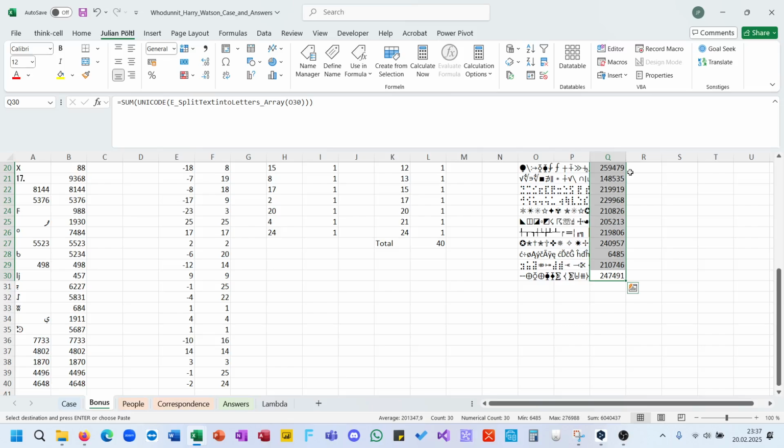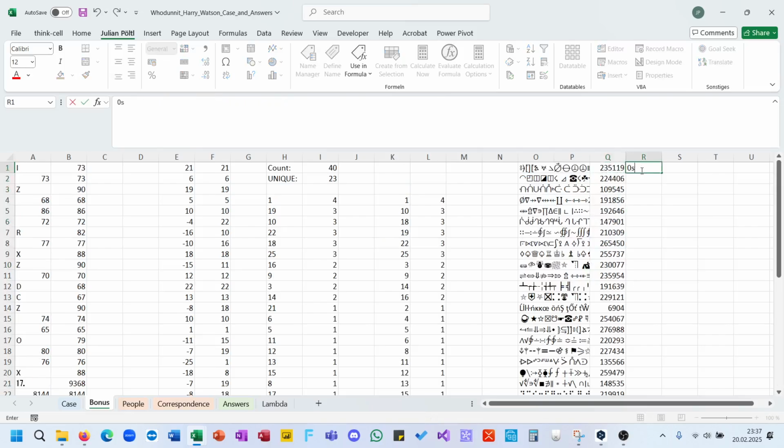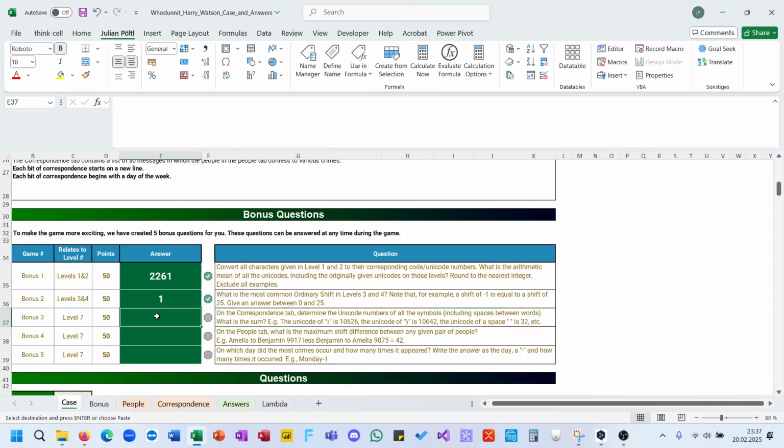I should have copied this. No, we have the sum. Let's put it here. It's right.